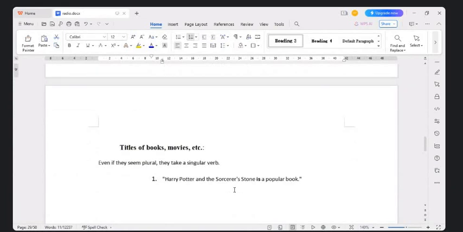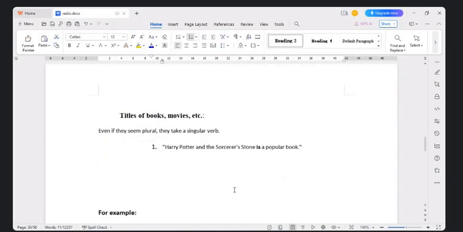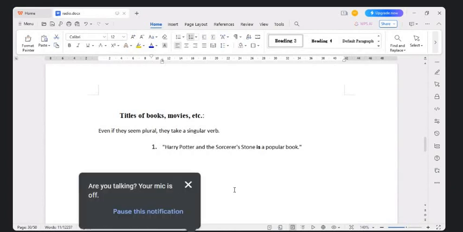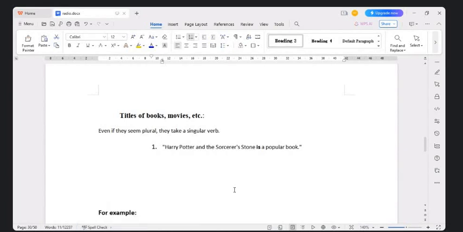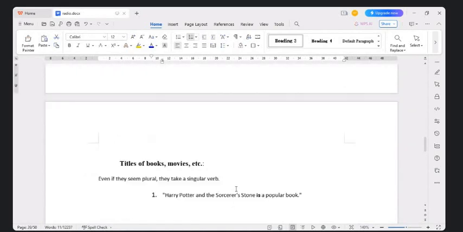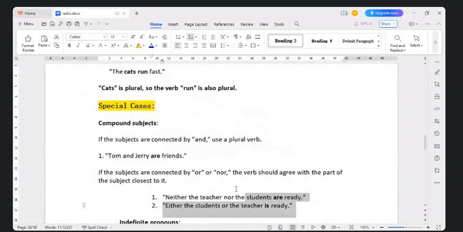subject verb agreement. Now when we are talking about titles of books and movies, even if they seem plural, they only take a singular verb. For example, Harry Potter and the Sorcerer's Stone is a popular book. Okay, they take only a singular verb. So Harry Potter and the Sorcerer's Stone, these are two different books, but they take the singular verb.